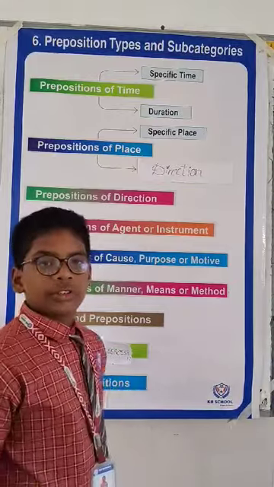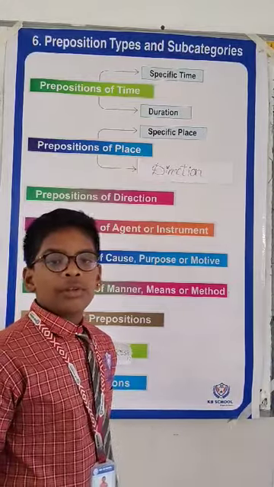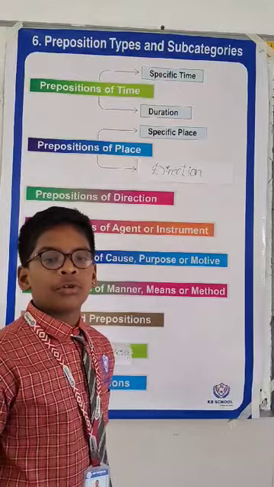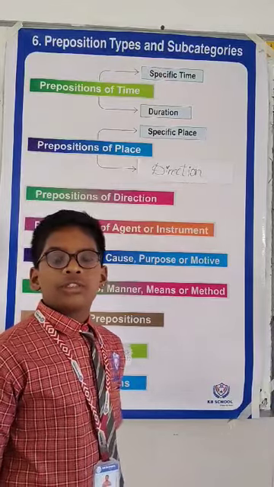Double prepositions. A double preposition consists of 2 prepositions. Example: as for, as to.